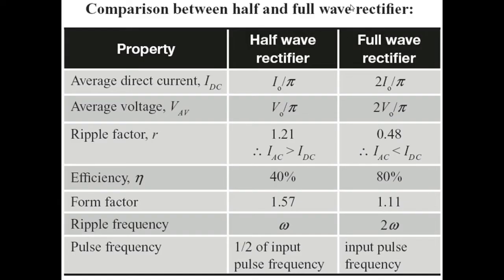The comparison between half and full wave rectifier. Average direct current IDC is I0 by pi for half wave, and for full wave it is 2I0 by pi. Average voltage for half wave is V0 by pi, for full wave it is 2V0 by pi. Ripple factor for half wave is 1.21, full wave it is 0.48. Efficiency for half wave is 40%, for full wave 80%. Form factor for half wave is 1.57, for full wave it is 1.11.